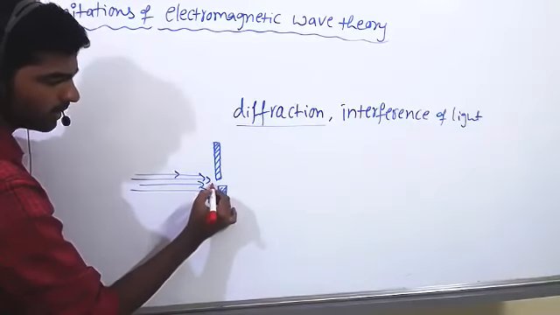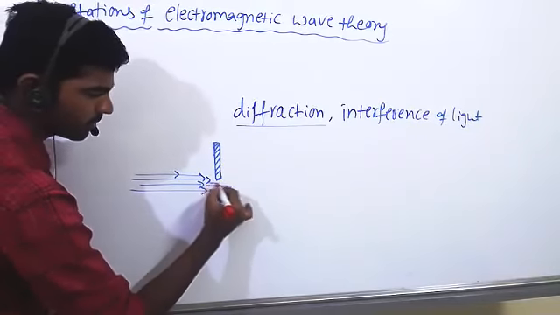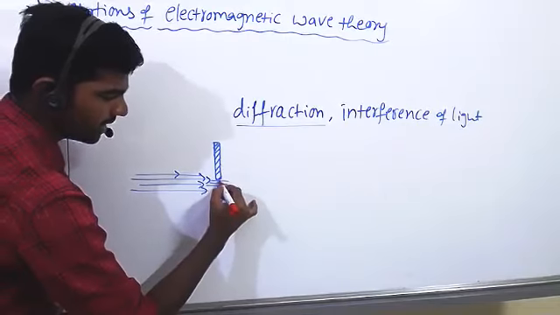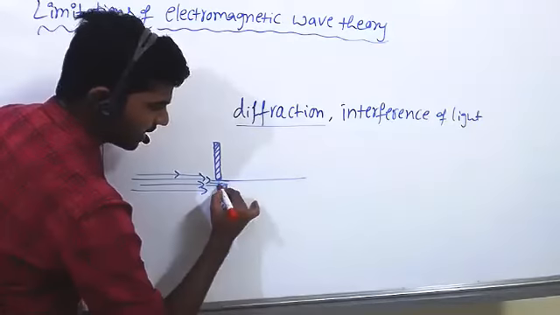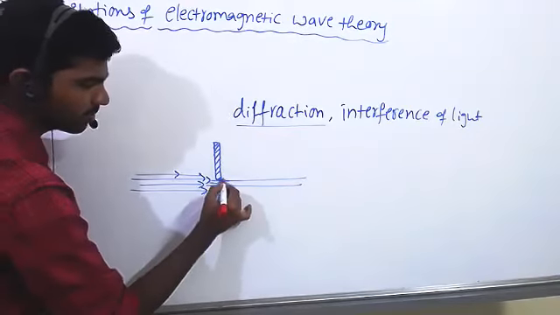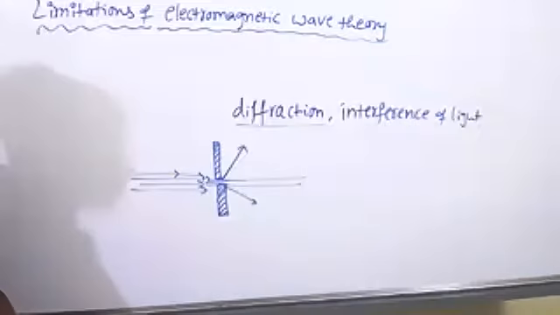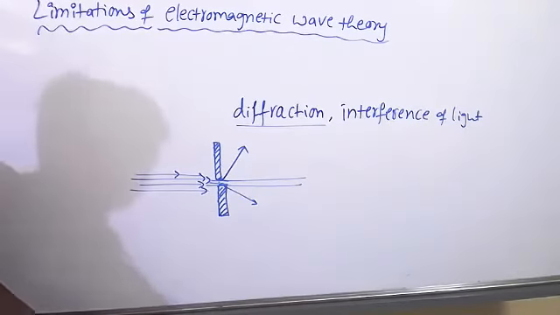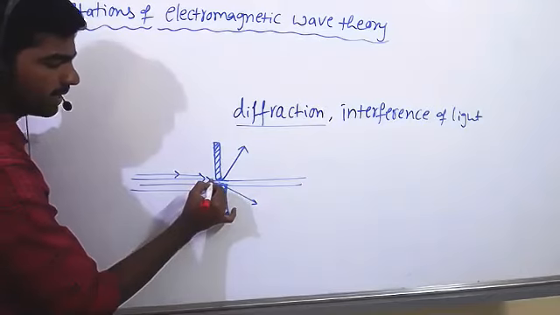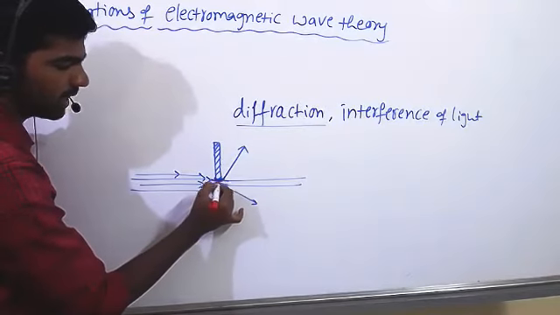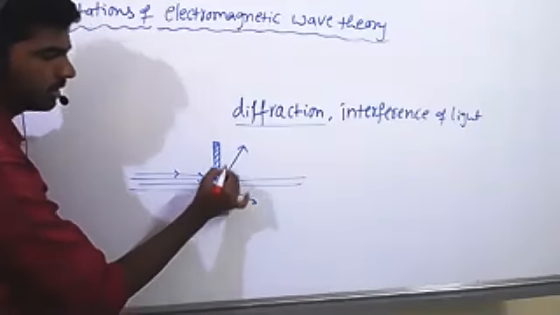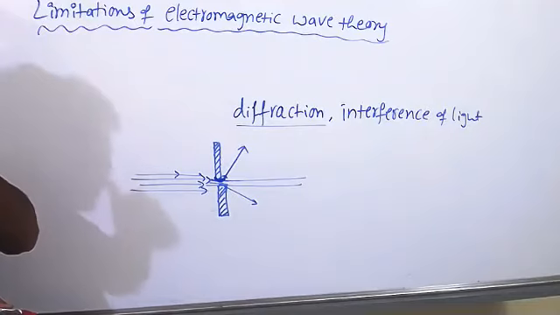Light can pass through this hole, but the light is not simply going straight. Some amount of the light is moving like this. At the corners of the object, light is bending. This property we call diffraction.